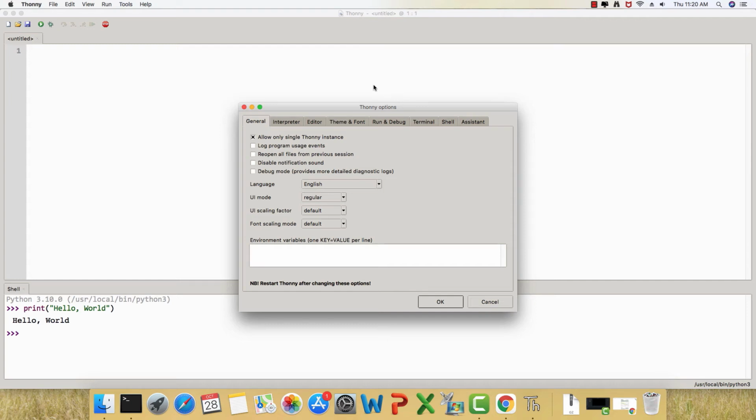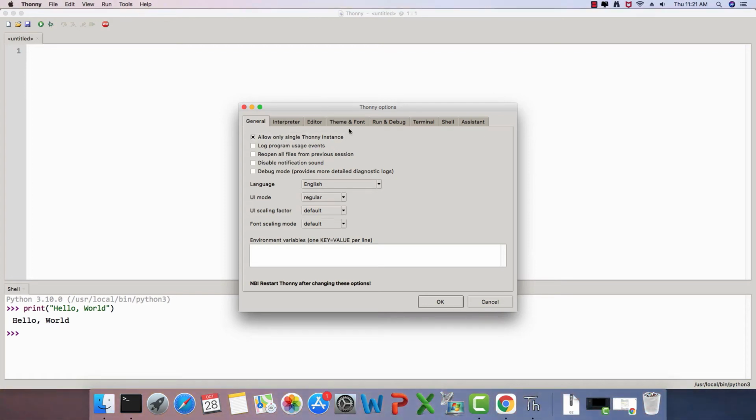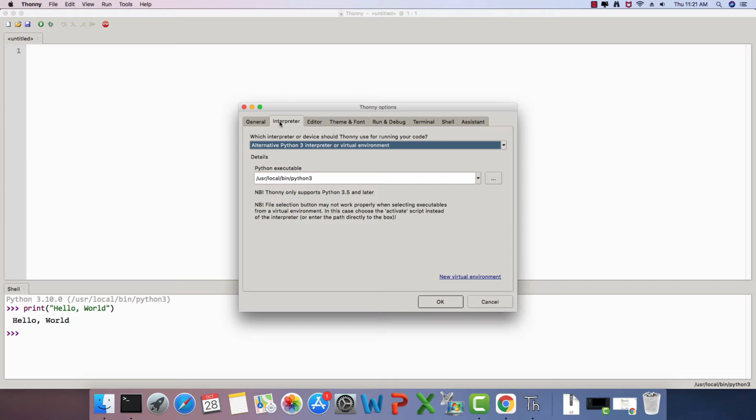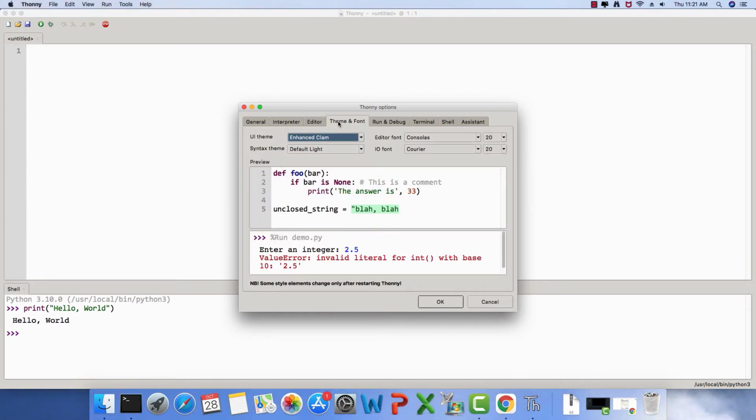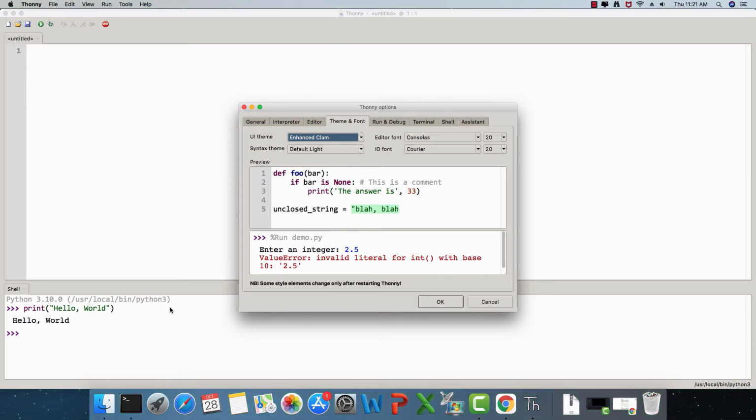Also, I forgot to tell you that this Thonny Python editor is free software, so don't worry about it. So I'm just going to go ahead and check everything. So this is the interpreter and this is the editor and then this is the theme and font. So it reads here console as 20 and Courier 20. So this is the font for the IO. So whatever we are typing in the interpreter window, it is set to 20.